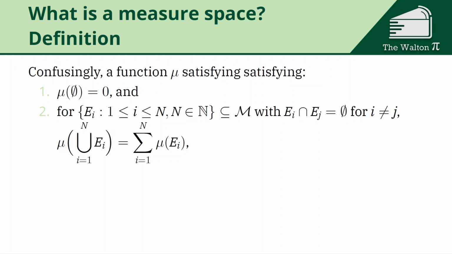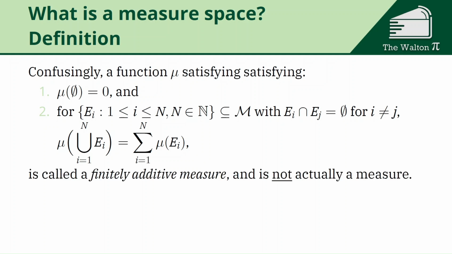Now, confusingly, if we just change the infinite condition on the countable additivity to being just finite additivity, then this is what's called a finitely additive measure. And confusingly, even though the word measure is in there, this is not actually a measure. I've gotten tripped up by this before. I know lots of other people who have gotten tripped up by this before. Remember, a finitely additive measure is not actually a measure.